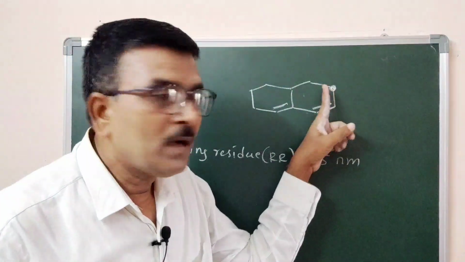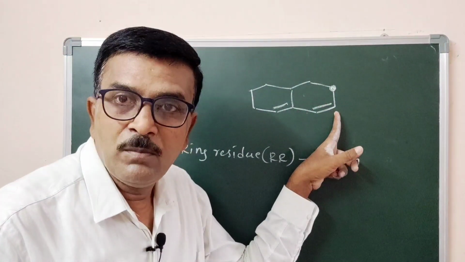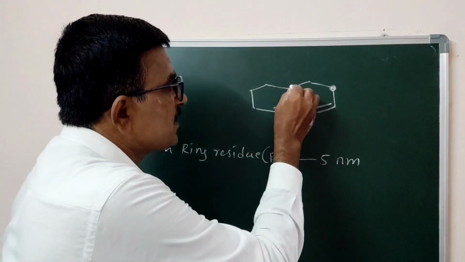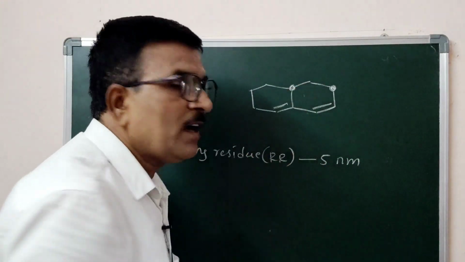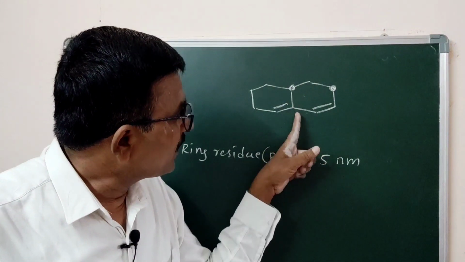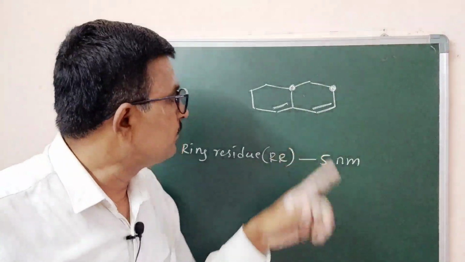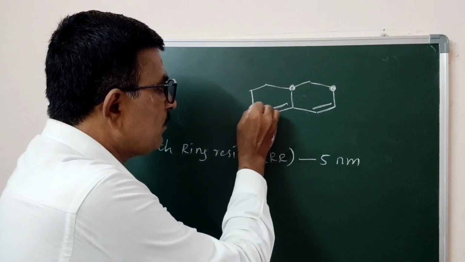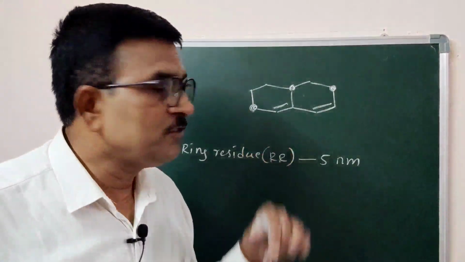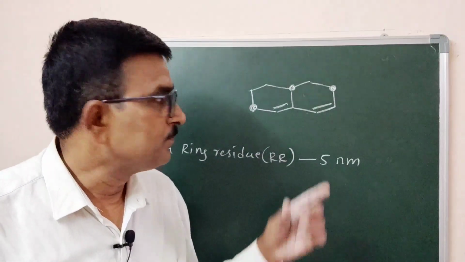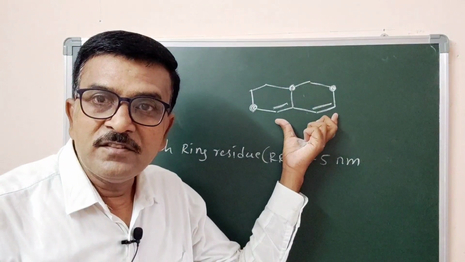This is one carbon attached with the conjugated double bond. This is the second ring carbon attached with the conjugated system. This is the third carbon of the ring attached with the conjugated system. Are you followed? This is the whole conjugated system.